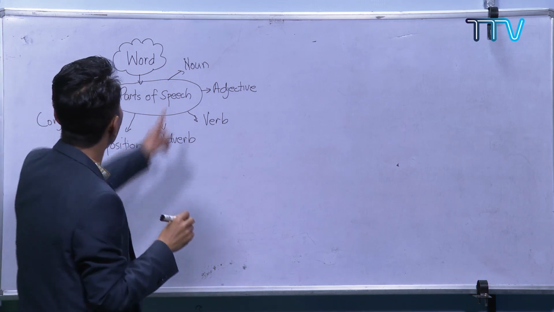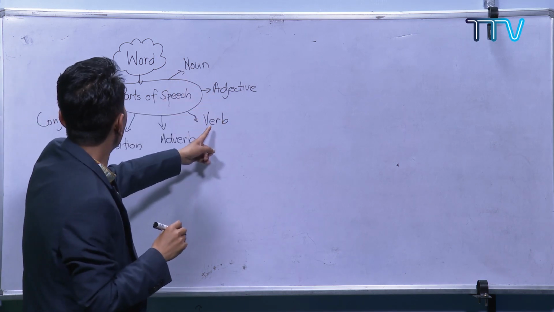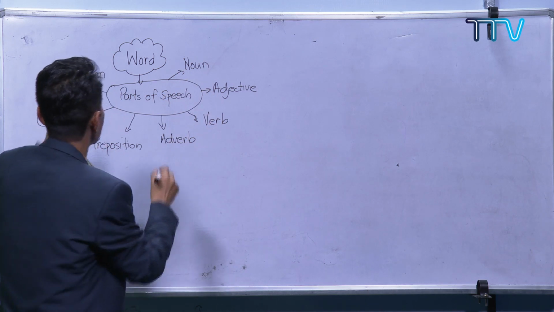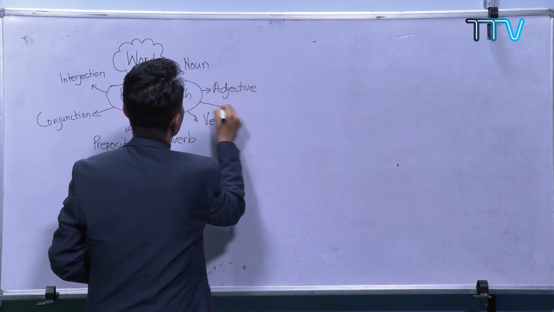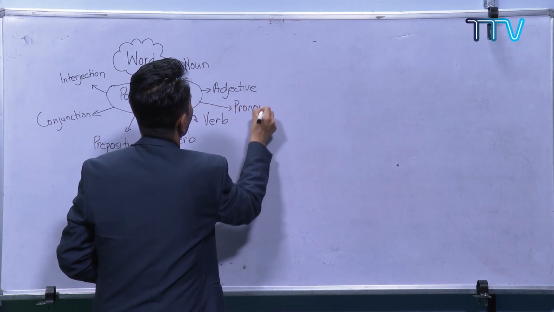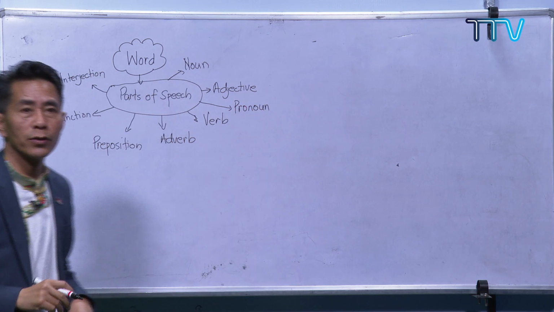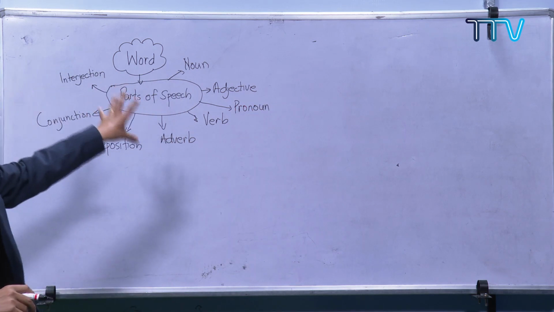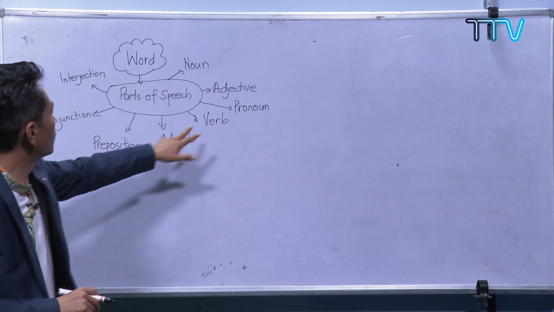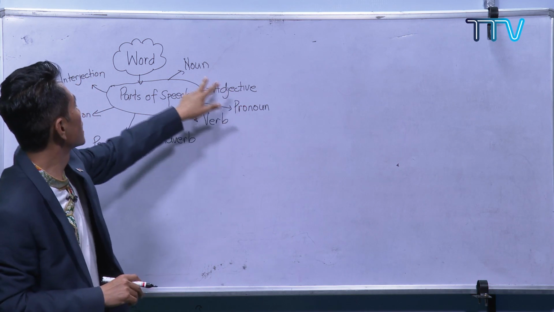Now how many have we got? Noun, adjective, verb, adverb, preposition, conjunction, interjection. We have got pronoun. Do you remember? These are the parts of speech: interjection, conjunction, preposition, adverb, verb, pronoun, adjective, noun.